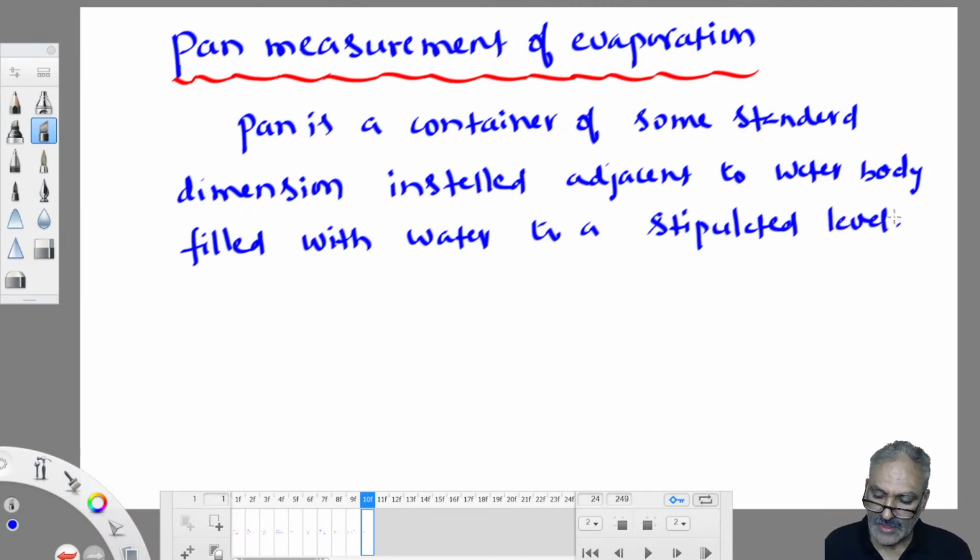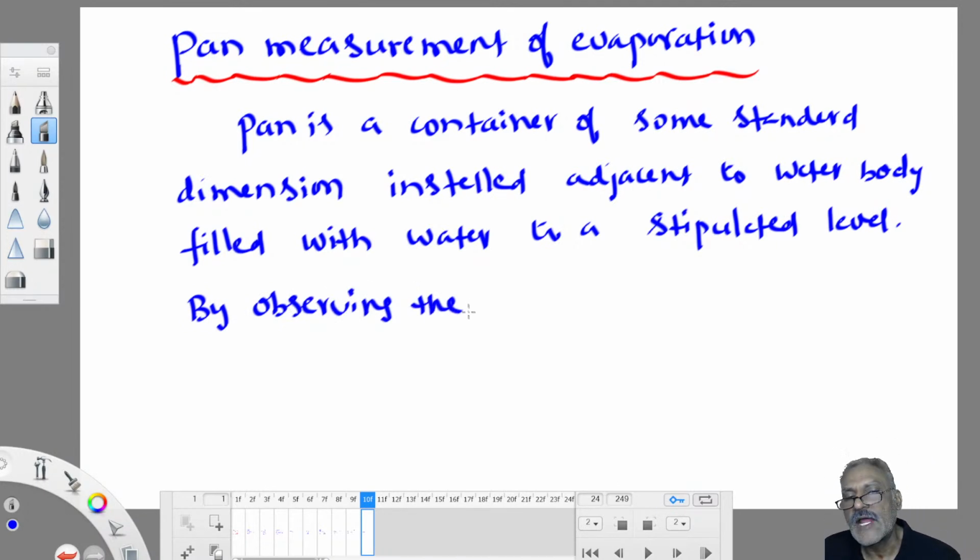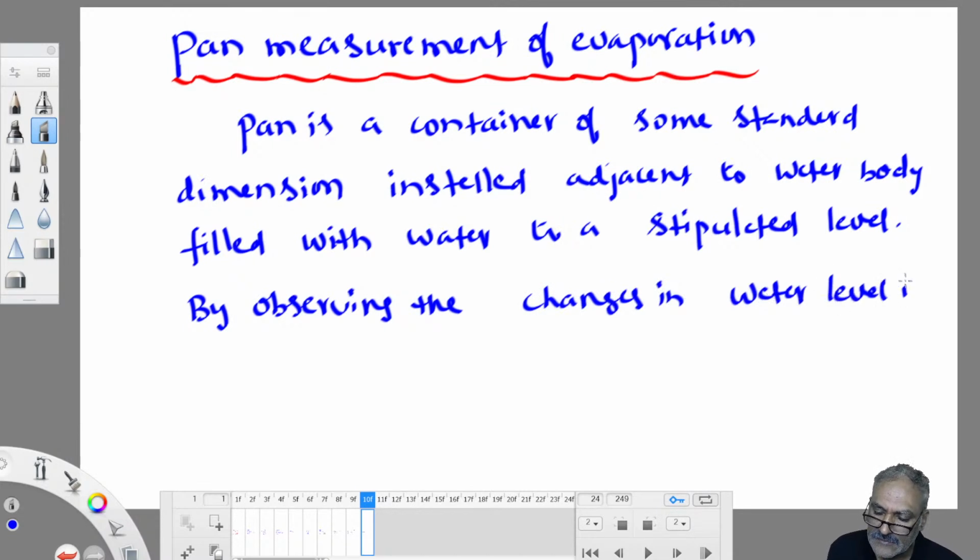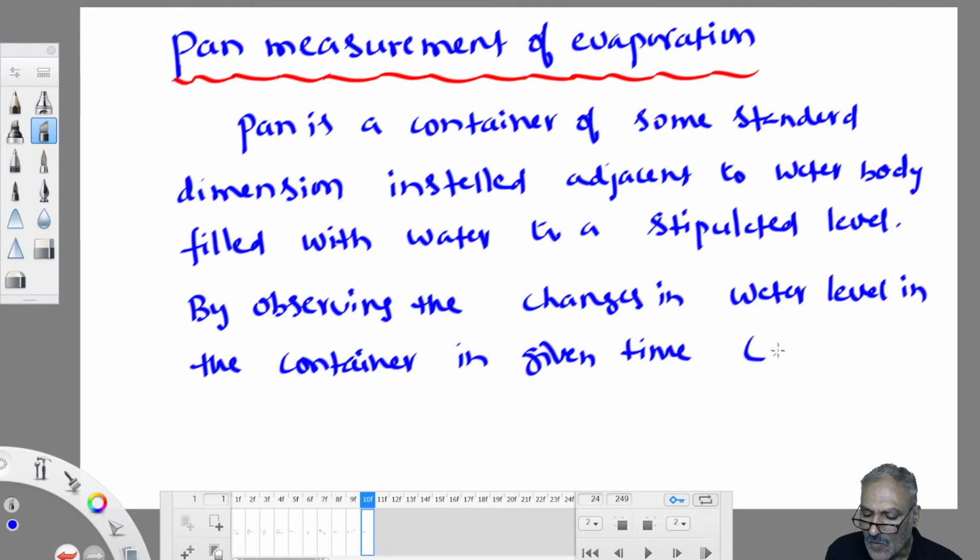After filling the container with water to the stipulated level, we leave it as it is, without disturbing it, for the next 24 hours. After 24 hours, we go and find out the water level in the container by observing the changes in water level in a given time. What is the time? Usually once in 24 hours.